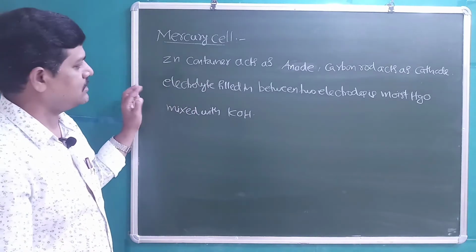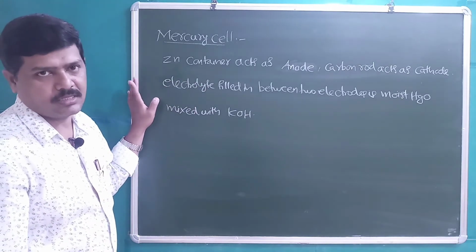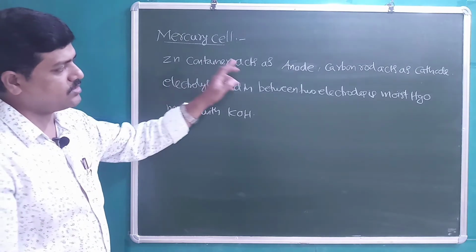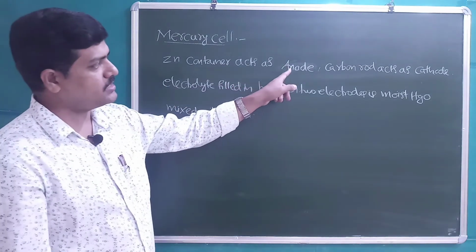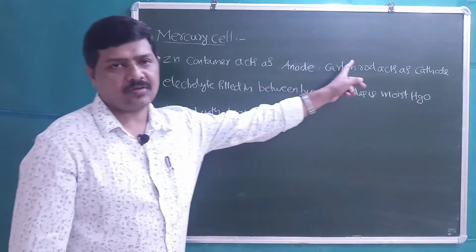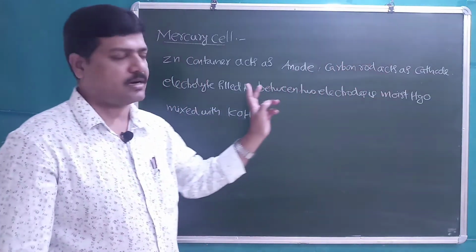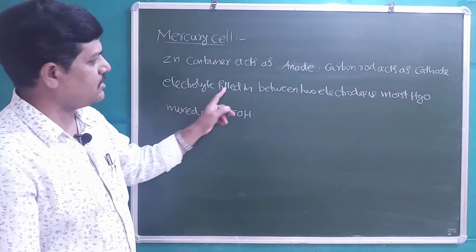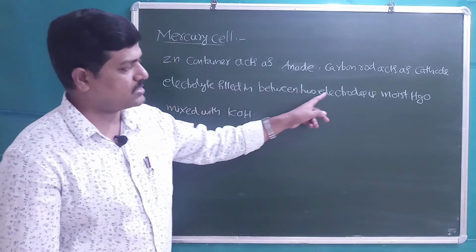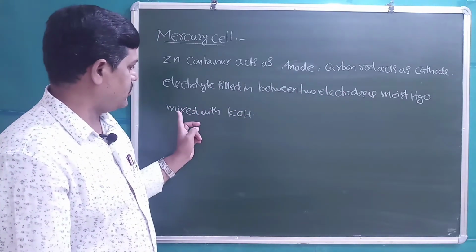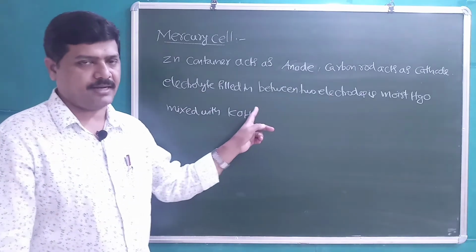The carbon rod acts as cathode, with positive charge. The electrode at which oxidation takes place is called the anode, and the electrode at which reduction takes place is called the cathode. The electrolyte is HgO mixed with potassium hydroxide.